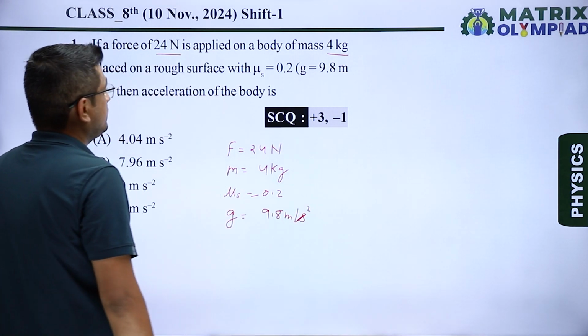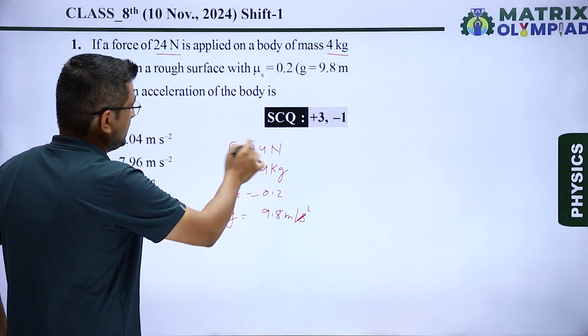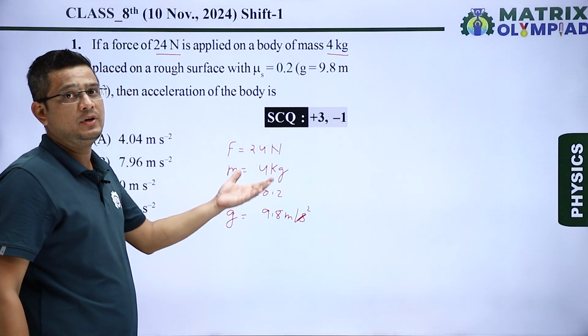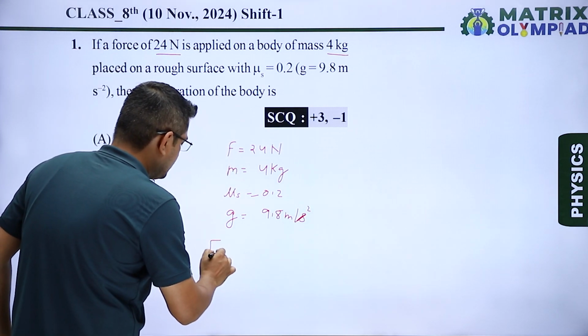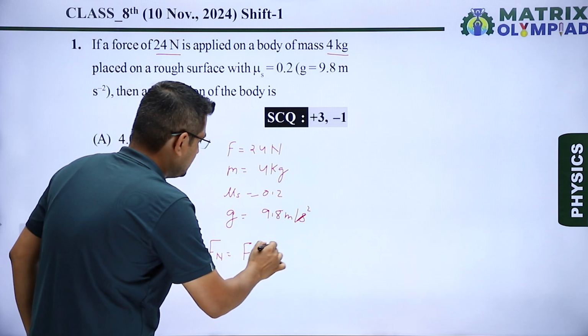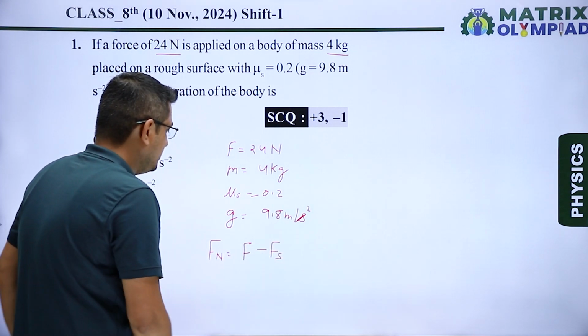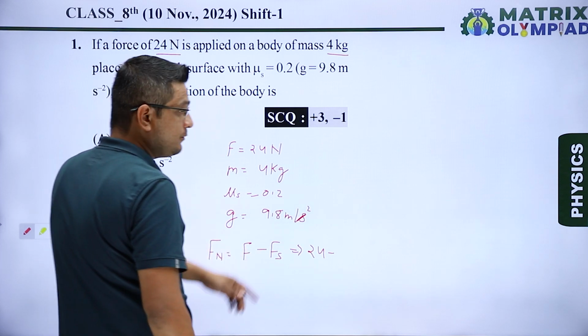Then acceleration of the body is... so here, because the force applied is 24 but there is a friction, we have to calculate first the net force. So F net will be equal to force applied minus force of friction. So it becomes 24 minus, what is the formula of friction force?